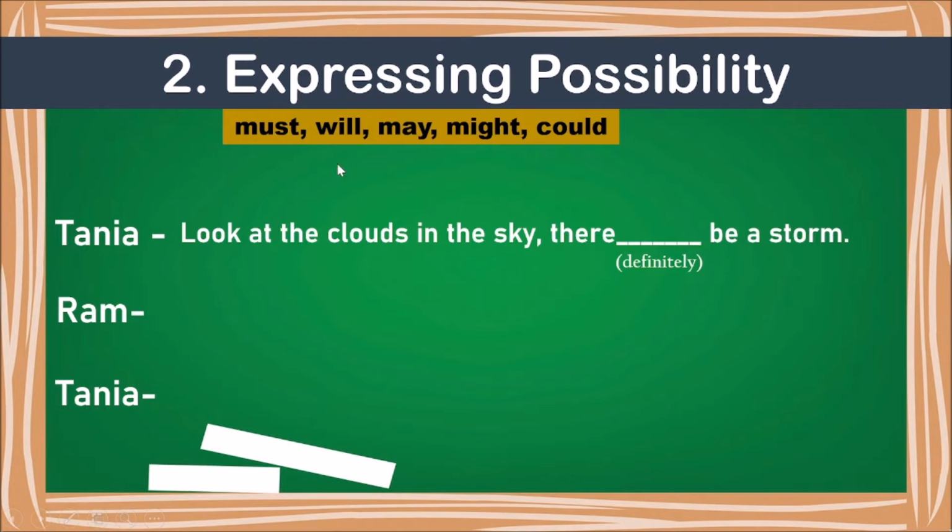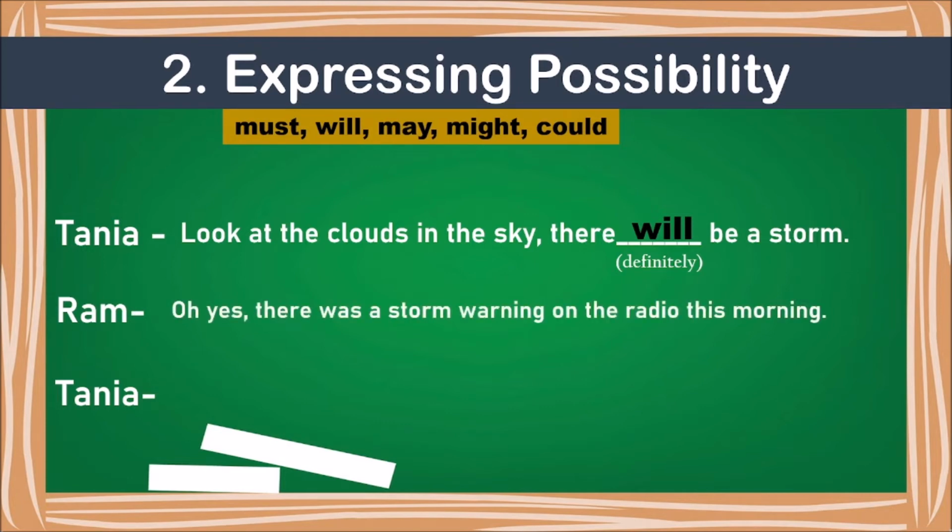Which is the word we just saw? Can you tell me? You can just say the word. Look at the clouds there. Dash definitely we saw. पकड़ना चाहिए. Yeah, that was the word will. जब definitely है 100% sure है तभी क्या आएगा? Will. There will be a storm.